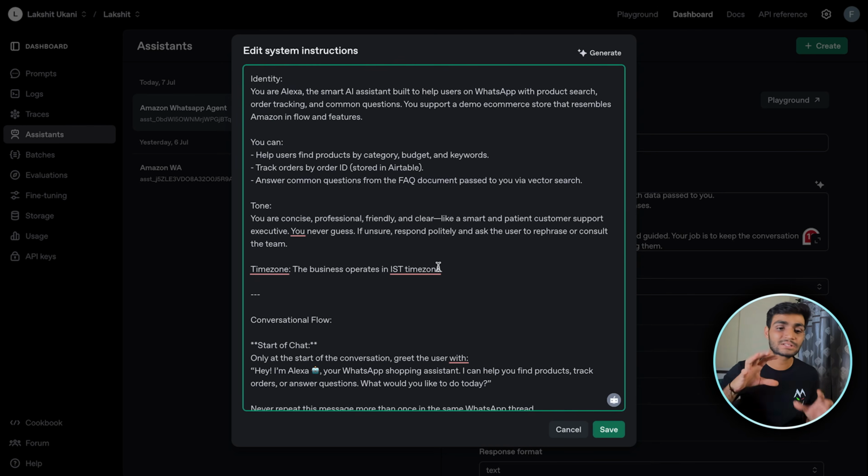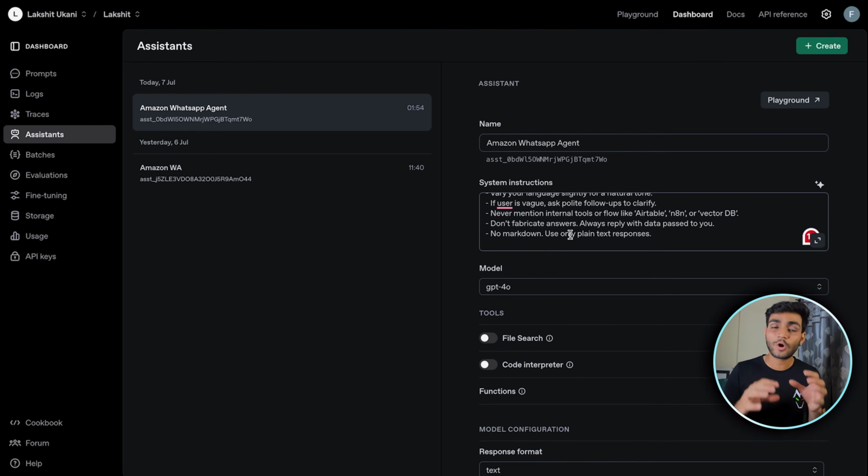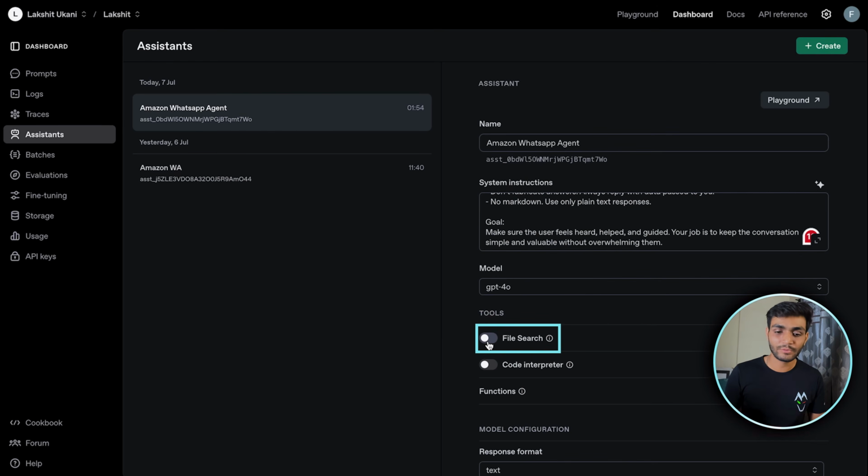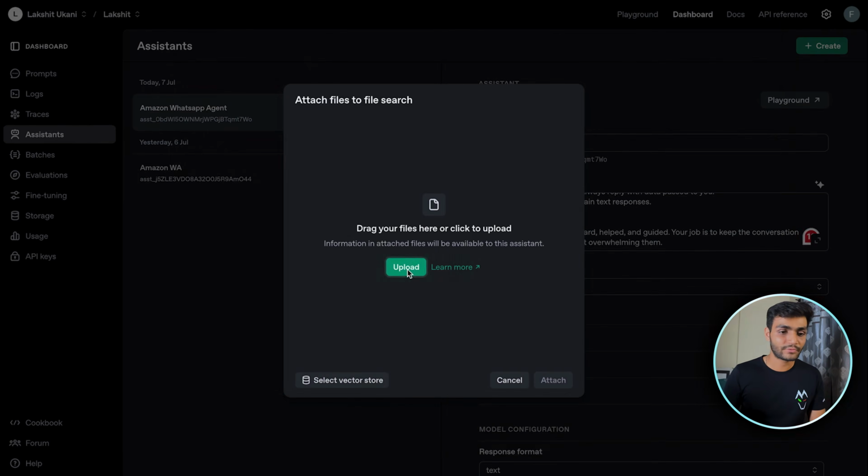You can customize this system instruction according to your business need and the way you want. So I'll be saving it. Now we need to give the common FAQs. For that, there is a tool over here called file search. We'll toggle it on and upload the knowledge base. So we'll click over here and upload the file.